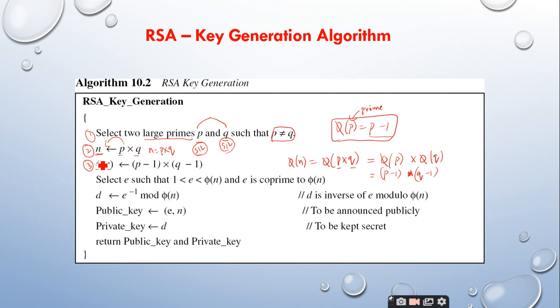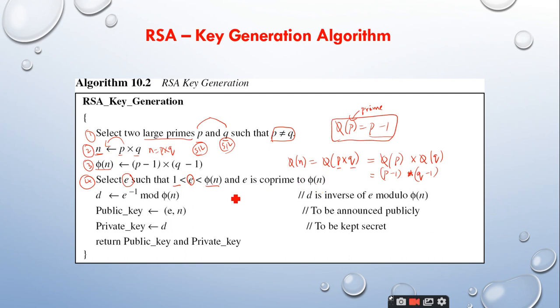After calculating the Euler totient function, this is important, the fourth step. You need to select a number e, a random number, any number you can take, but you have to follow the conditions. You take any random number between 1 and phi of n. You need to select a random number e such that 1 is less than e less than phi of n, and a very important condition, e should be co-prime to phi of n.